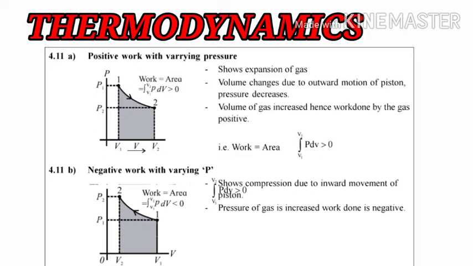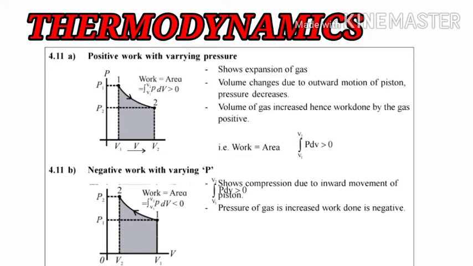Students, in this condition you can see the pressure is decreasing continuously and the volume is increasing continuously, as the graph indicates from 1 to 2. We can understand that as the pressure decreases and the volume increases, the pressure is applied on the piston by the gas inside the cylinder, so the piston will move outward. This shows the expansion of gas inside the cylinder.